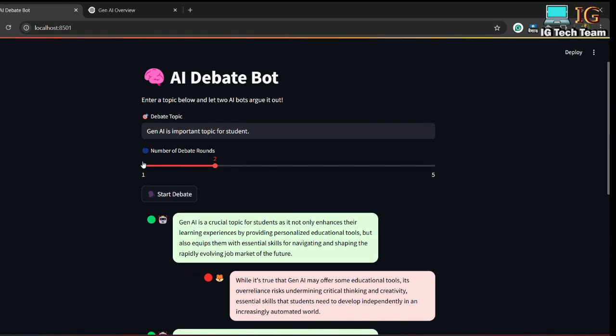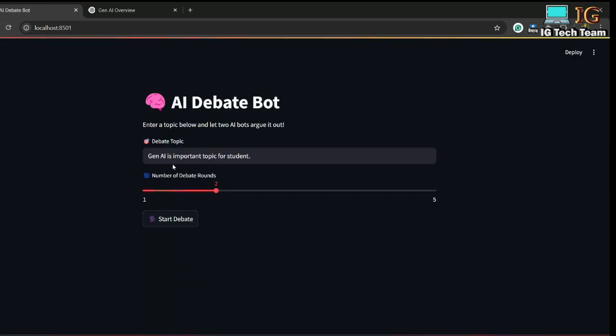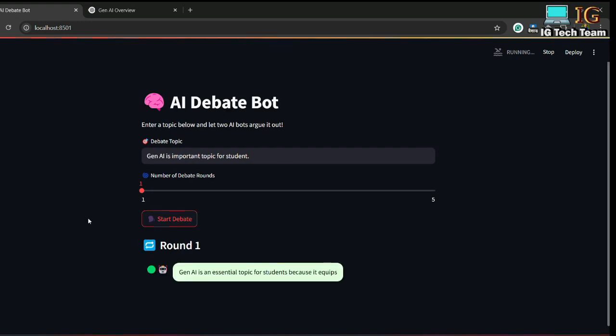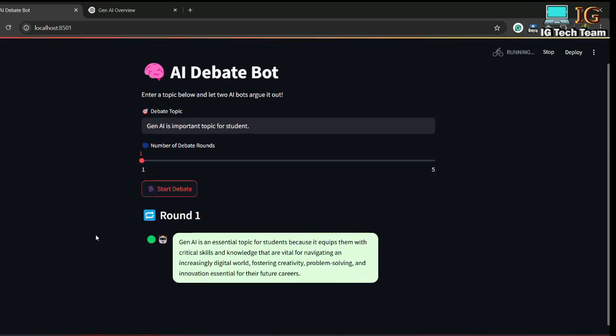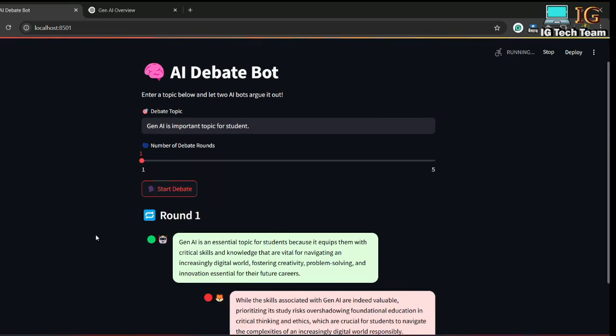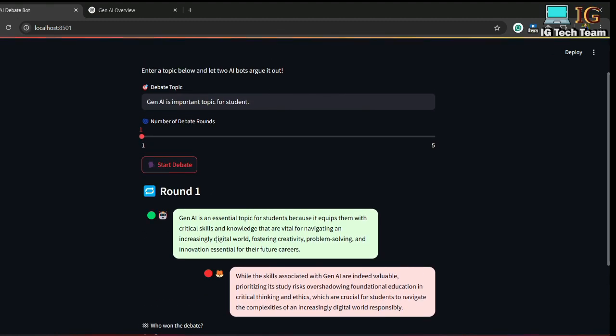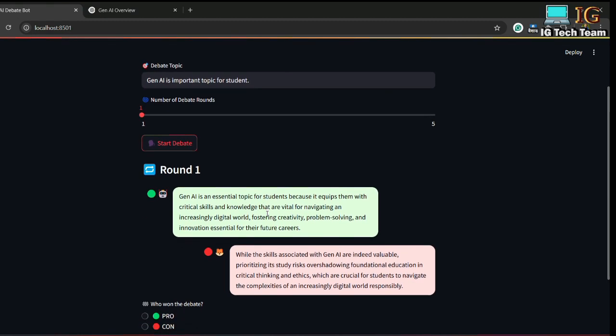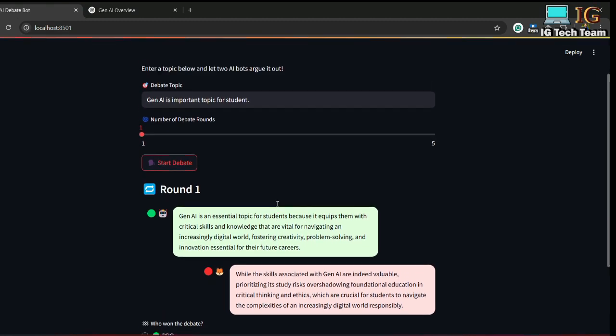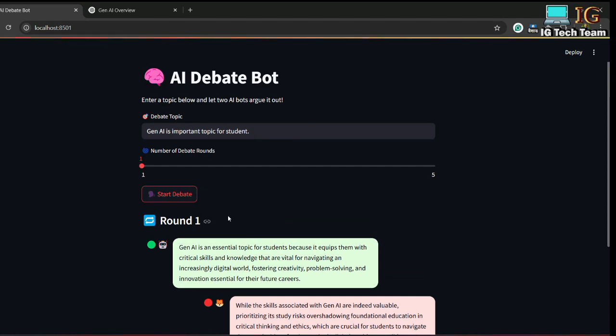If you see here, suppose let me refresh this page one more time, and I will be selecting one round, and if I click on start debate, you see the debate will be started and it will go for one round. And if you see here, this is the initial text that is generated, but when I interact with the UI, then this text will disappear. So I have to display the chat section again.